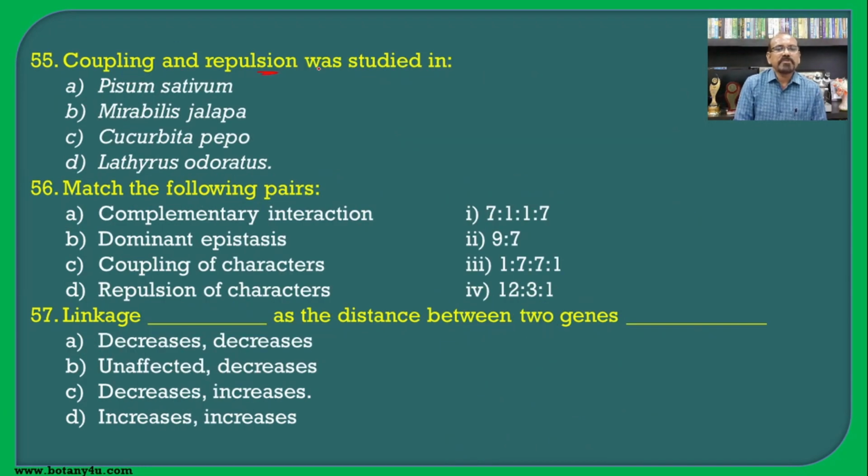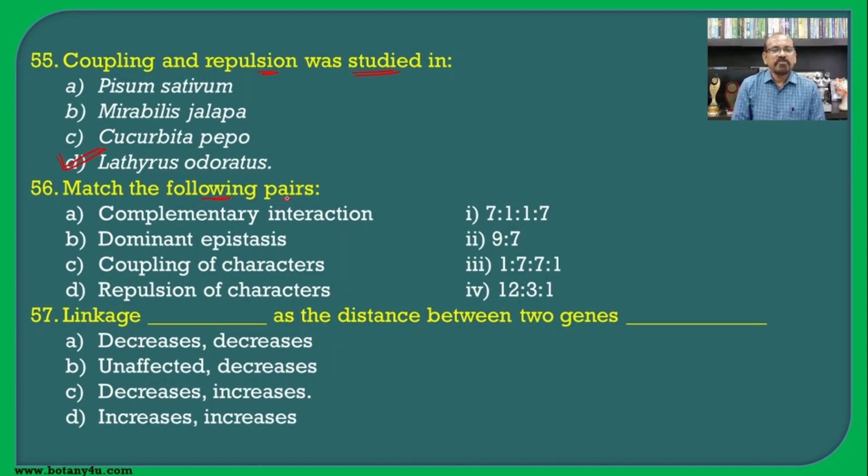The coupling and repulsion was studied in. So if you see the coupling and repulsion example that is given, that is for the Lathyrus odoratus, and we should remember this example.